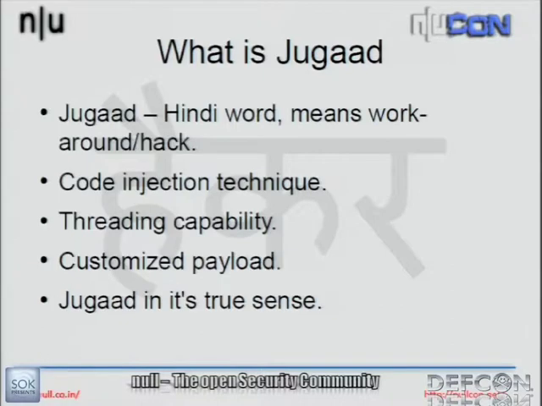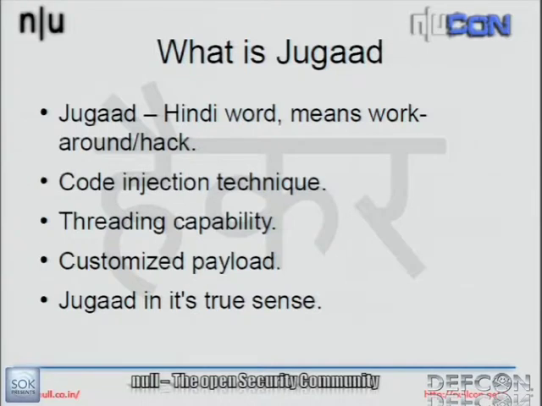Okay, so Jugaad is a Hindi word which means a workaround or a hack, which is evident from what we have been doing with this library. It basically gives you a framework wherein you can inject your own customized payload as a thread inside a remote process.